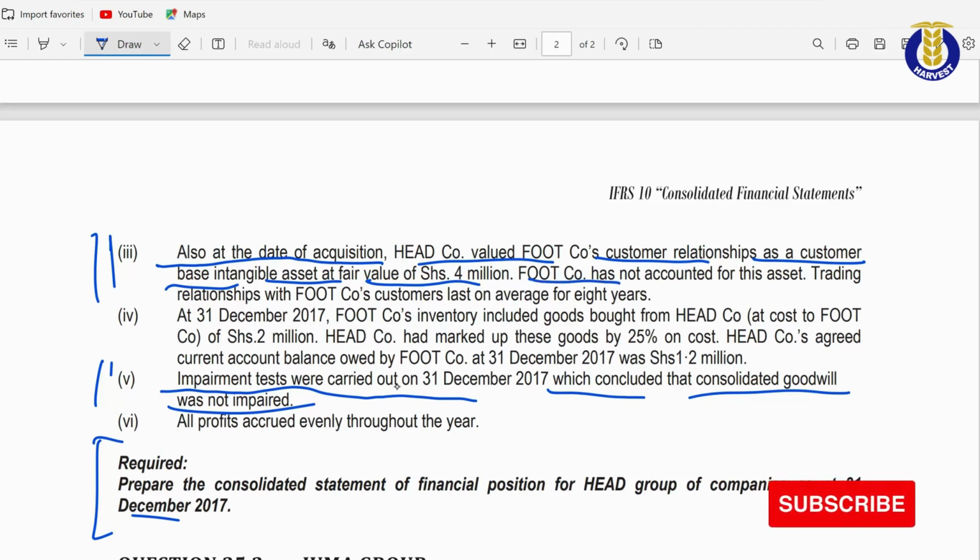Food company has not accounted for this asset, and that's why we have a 0 there. Trading relationships with food company's customers last on average for 8 years. So this information has been given to you to help you amortize that intangible asset.